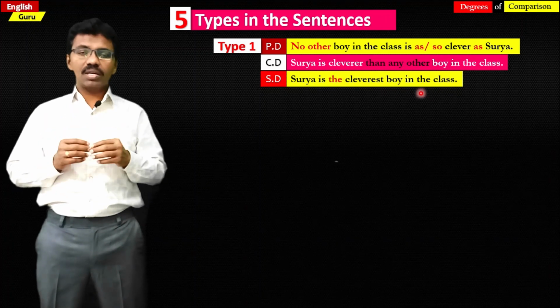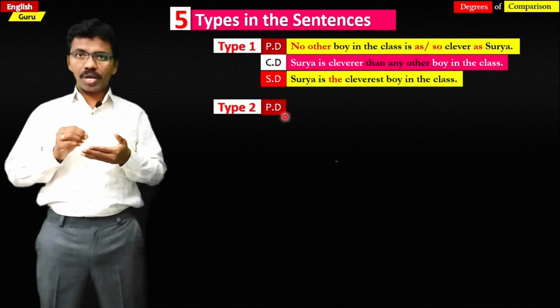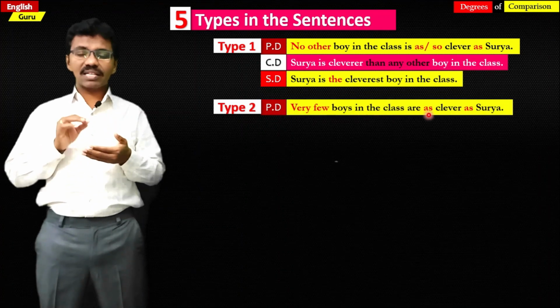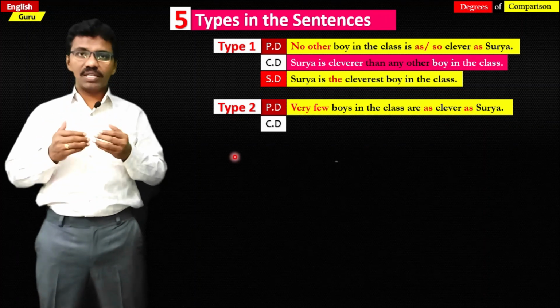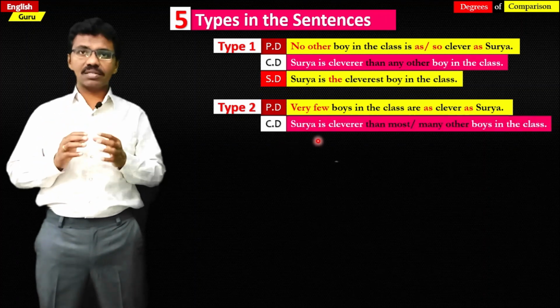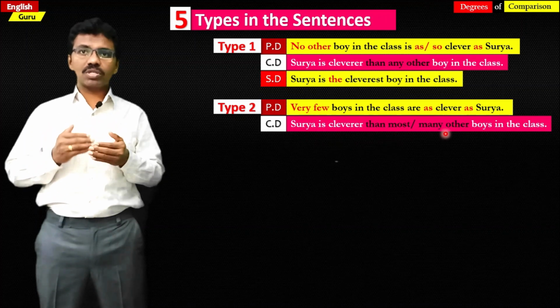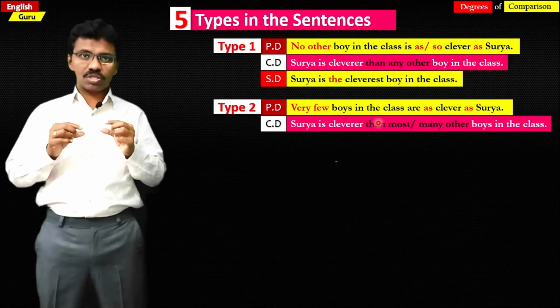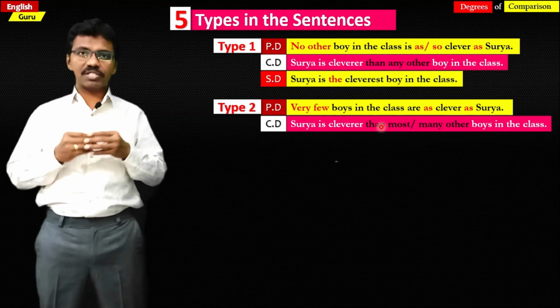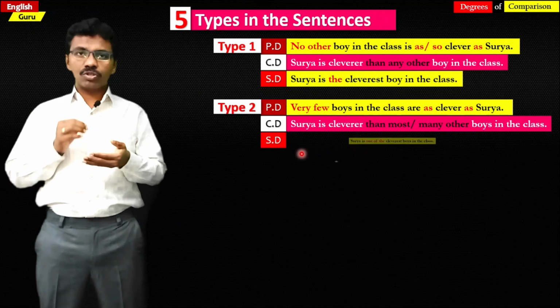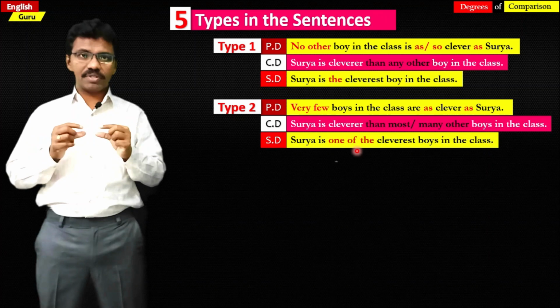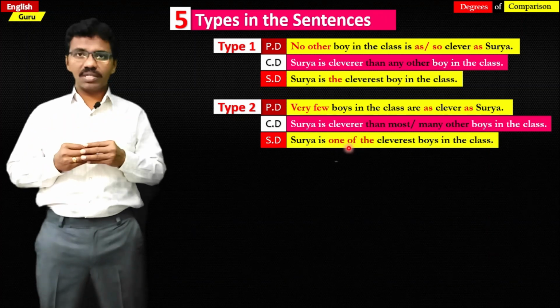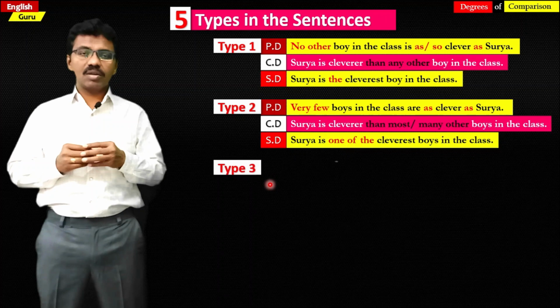This is type 1. In type 2, very few boys in the class are as clever as Surya. Very few as. This is in positive degree, and in comparative degree, Surya is cleverer than most other boys in the class, or many other boys in the class. So most other, many other. This is in comparative degree, and in superlative degree, Surya is one of the cleverest boys in the class. One of the. And this is the type 2 sentence.